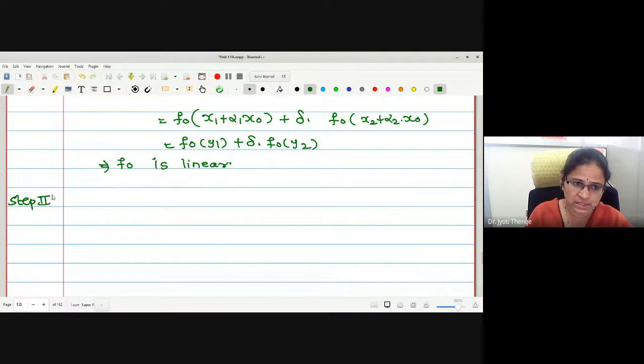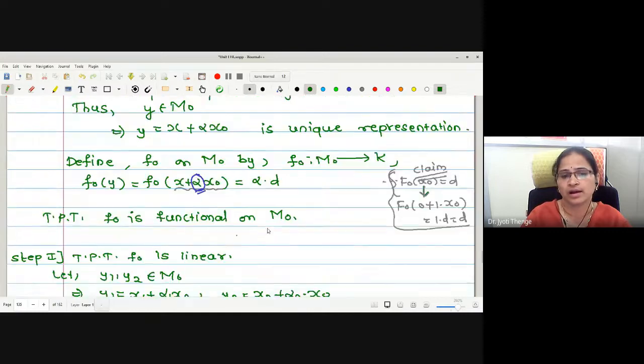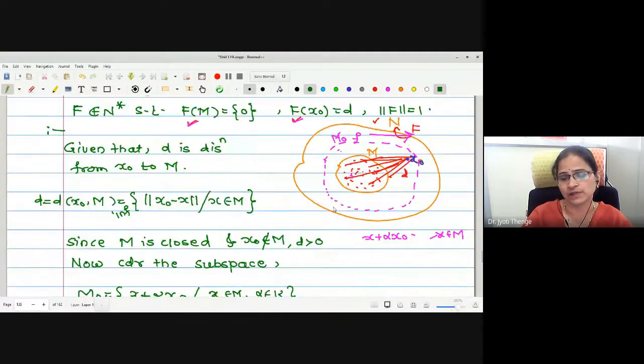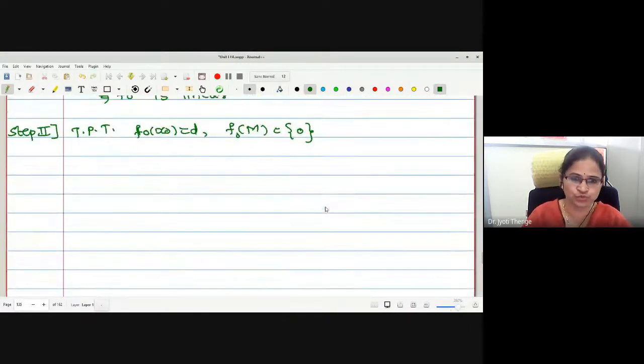Therefore, in this step 2, we will show that f naught of x naught is d. And what about f naught of capital M? We have to show it is singleton 0. Why these two taken? Because we wanted to show capital F of capital M is singleton 0 and capital F naught of x naught is d. Therefore, we will find the value for these two first.